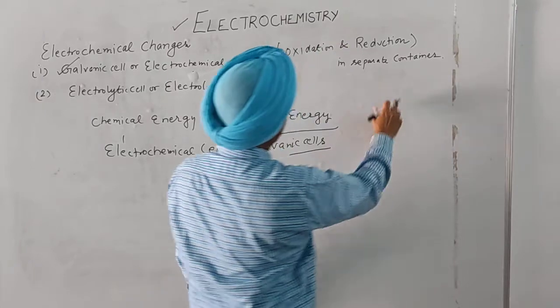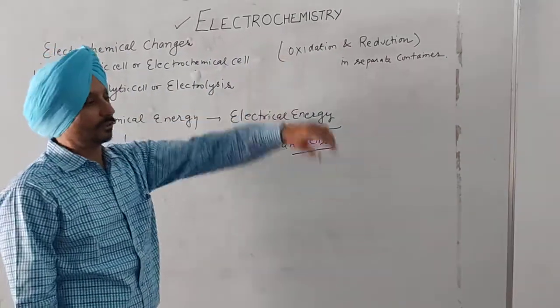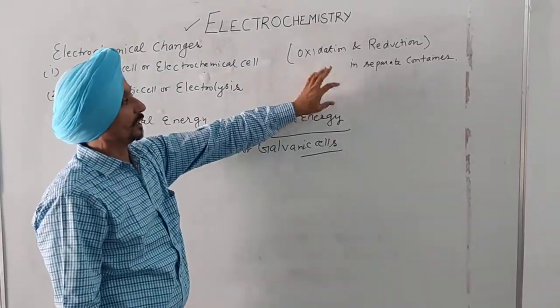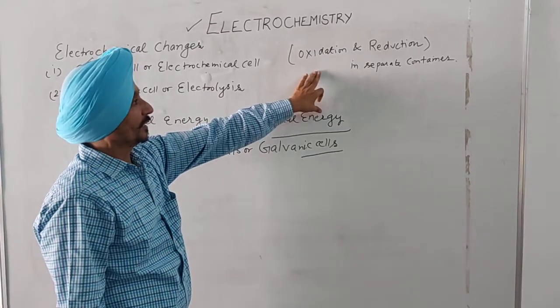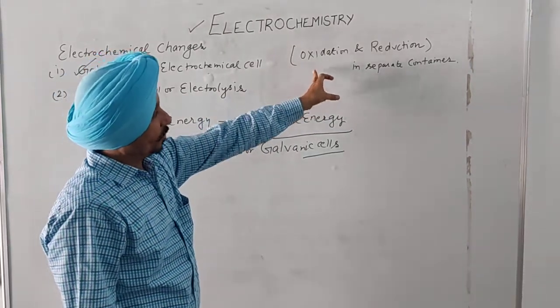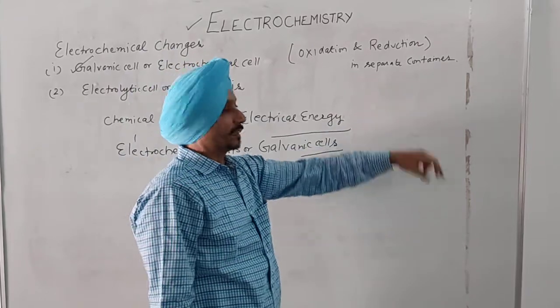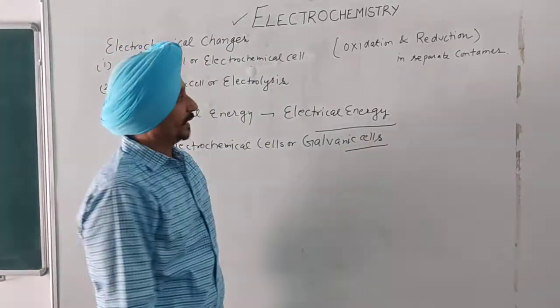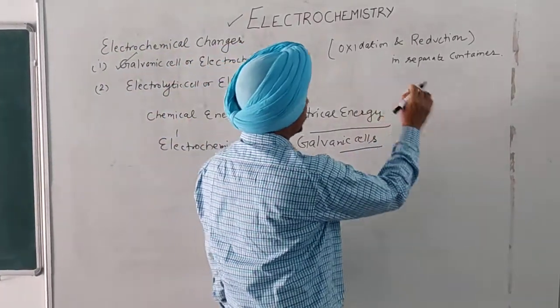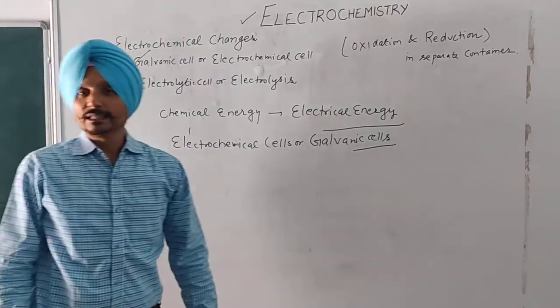I have already told you that this process involves redox reaction. Redox means reduction plus oxidation. Oxidation and reduction take place in separate containers, and electric current is generated in these processes.